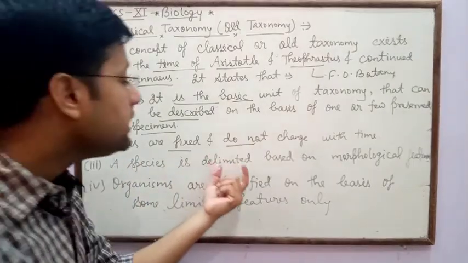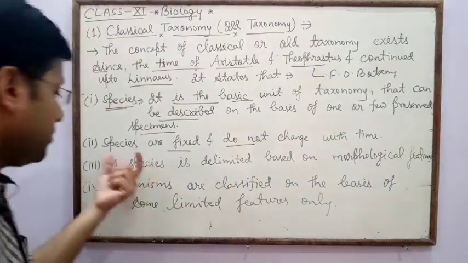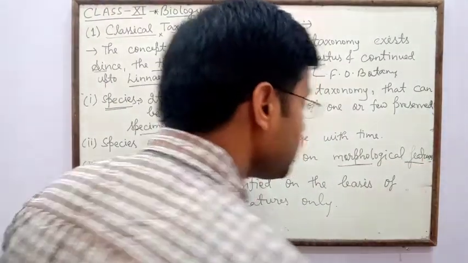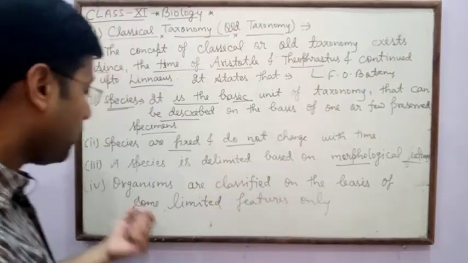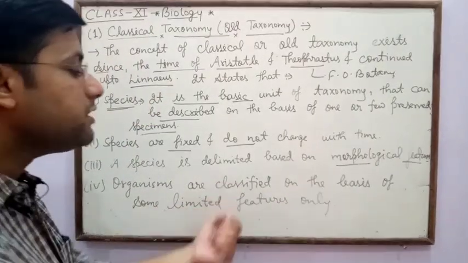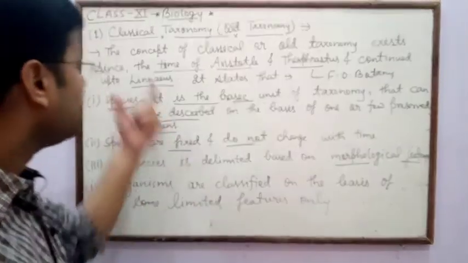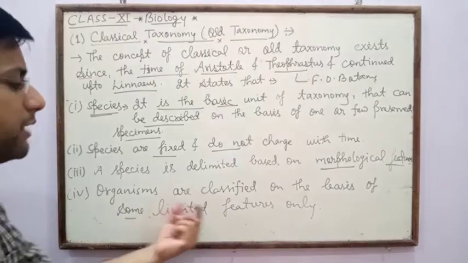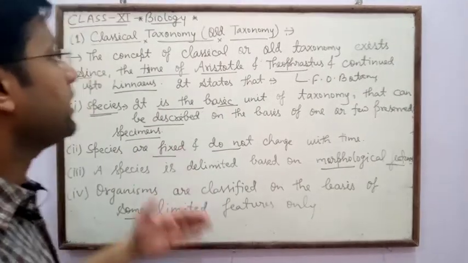A species is delimited based on morphological features especially, and organisms are classified on the basis of some limited features only. So all the organisms are classified on the basis of some limited features only under classical taxonomy.